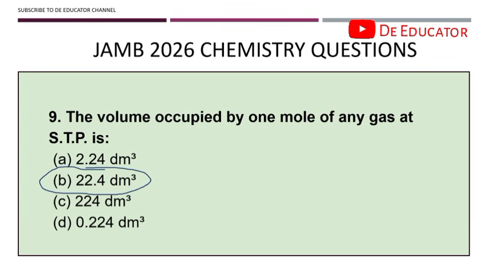One thing that JAMB is going to be testing in UTME 2026, I said it when I made the physics video, is your patience and how well you can read and understand the question. A lot of persons will see this question. If you look at the options, they have a way of looking alike somehow. So if you're not patient enough to look at which one is actually the correct answer, you end up picking the wrong answer, thinking what you picked was right. So as much as possible, do well to shine your eyes, do well to concentrate, do well to focus while attempting questions that have this kind of funny options.